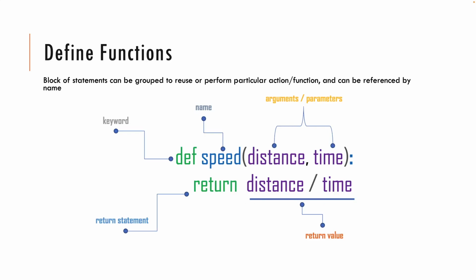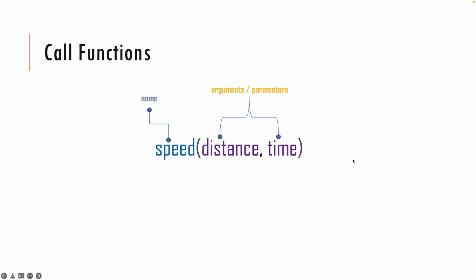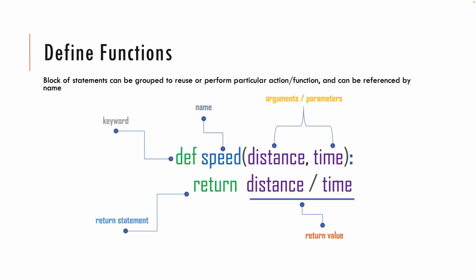In a simple function like this, we can have multiple statements that are indented. So how can you call a function? This is called a function definition. Why is it a definition? Because nothing happens when you define a function. You're defining what should happen if this function is called.